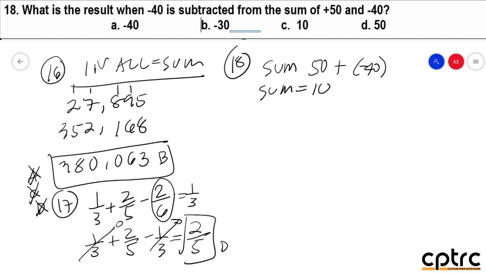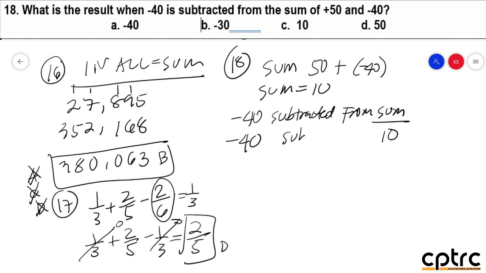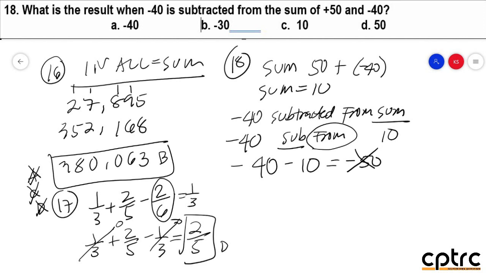Na ngayon, sabi dito, negative 40 subtracted from the sum. So, ang sum natin po is 10. Negative 40 subtracted from the sum. So, basically po, subtracted, minus tayo. So, nangyayari po kasi dito is that some of you, hindi po alam yung word na ito na from. At yung ginagawa po mismo, negative 40 minus 10 kagad. So, nangyayari po, naging negative 50, which is mali. Or some of you din po, ang ginagawa po is 10 minus 40, where in fact, the answer is negative 30. Mali din po siya. Bakit po, sir?